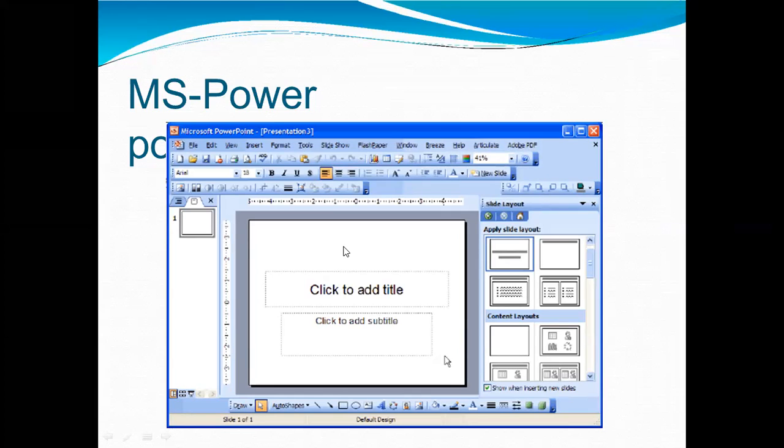Now come to the animation. During the slideshow, the slides appear on the screen one after the other. In case one wants to add some animation to the way in which a slide presents itself, they can refer to the animation category. In this option, you can choose the animation option if you want to add some animation to the way the slide presents itself.